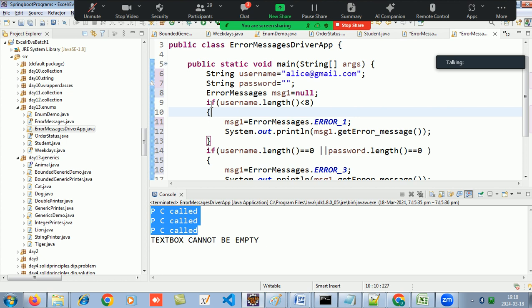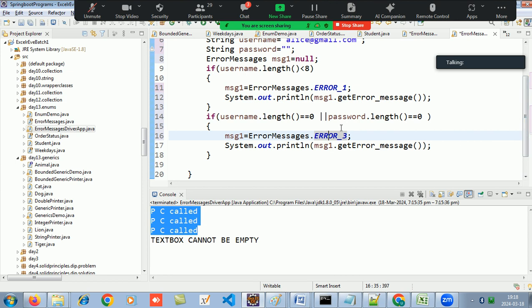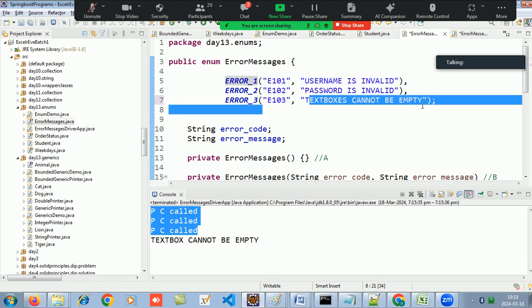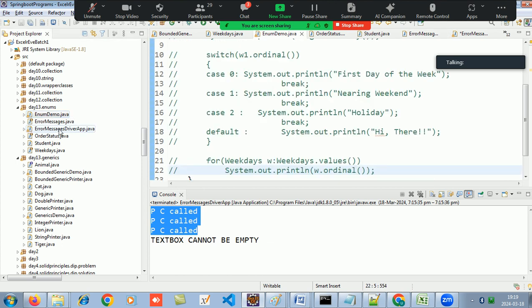Will it go in this? No, either of them being 0 will go in this, and it will display the message of err3. What is the err3 message? The message of err3 is text boxes cannot be empty. Let's try to run this code.